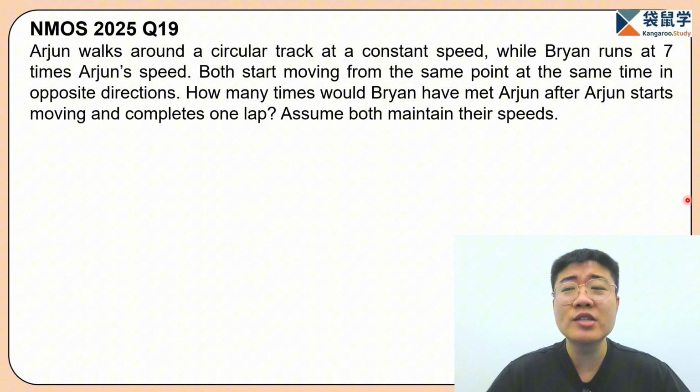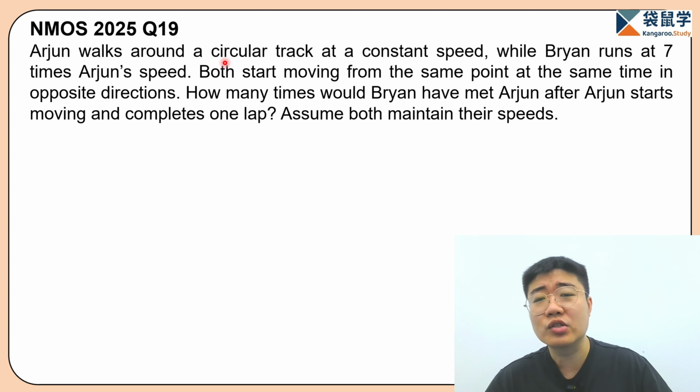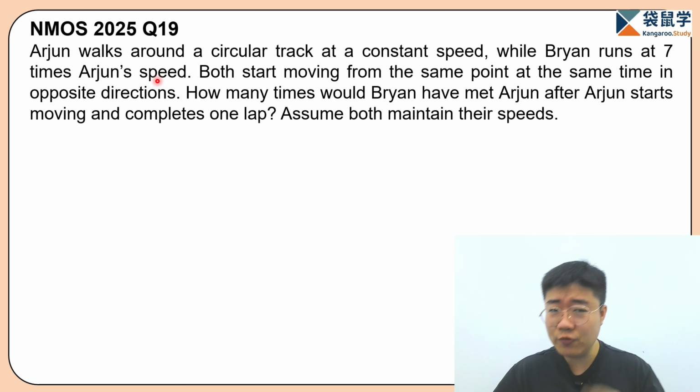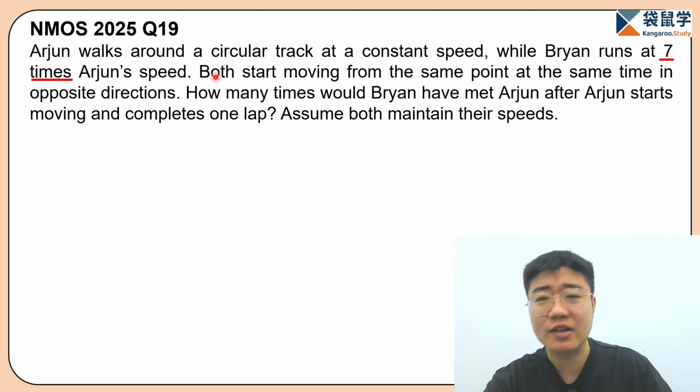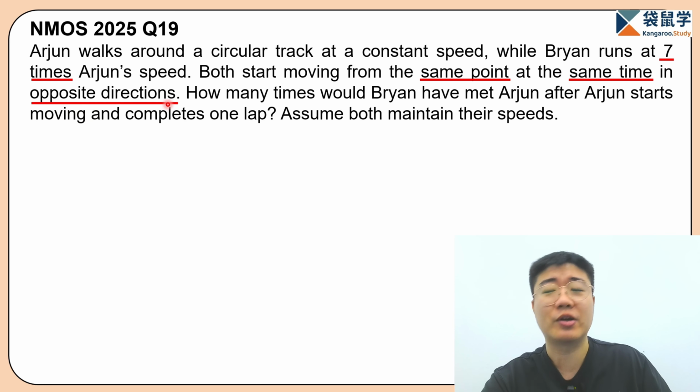So, in this question, it says that Arjun walks around a circular track at a constant speed, while Brian runs at 7 times Arjun's speed. So first of all, we know the relationship between their speed, the 7 times, so let's underline this part. Now, both start moving from the same point. We know the starting point is the same. They start at the same time and they go in opposite directions.